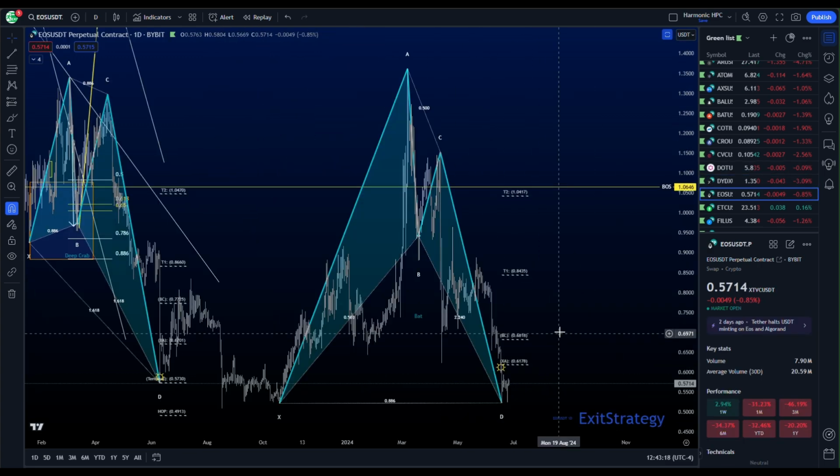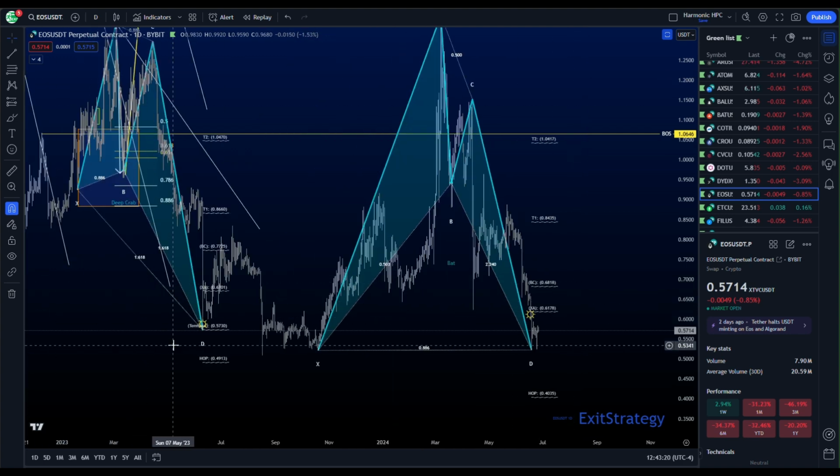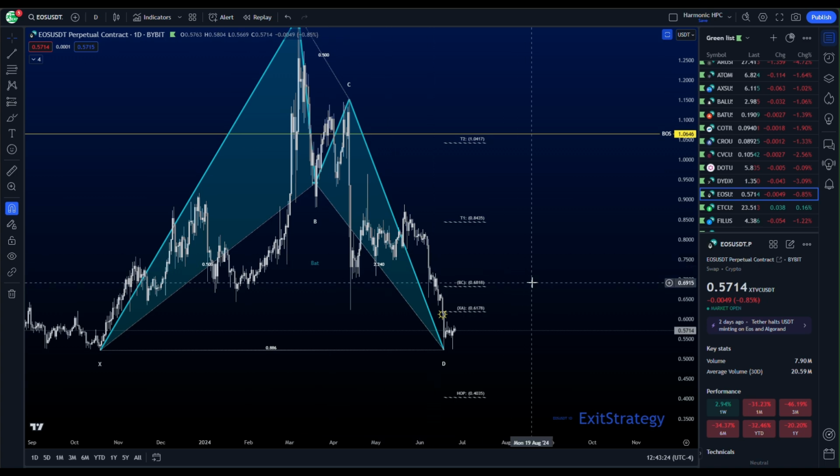EOS, again, a double pattern back in the PRZ of this deep crab. We have formed a daily bat pattern.